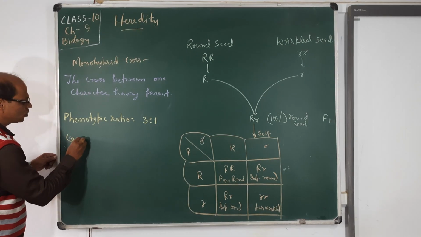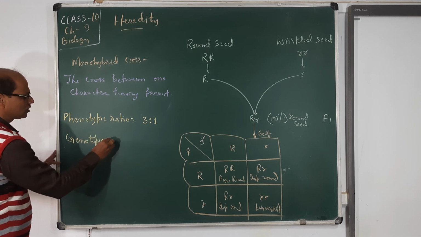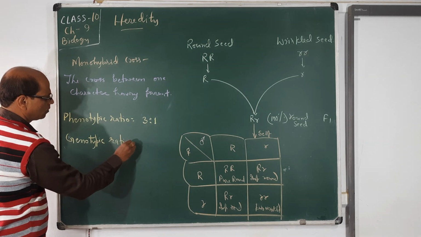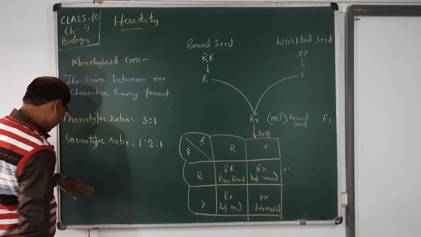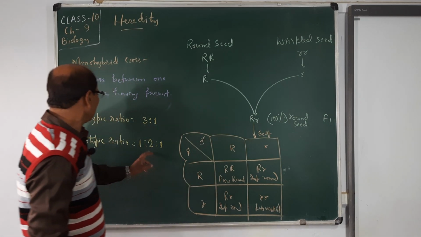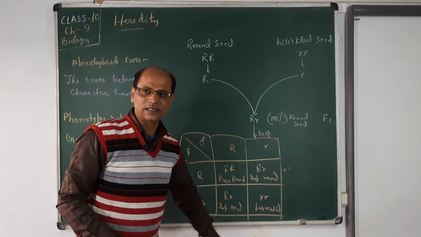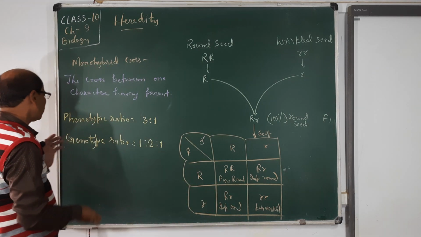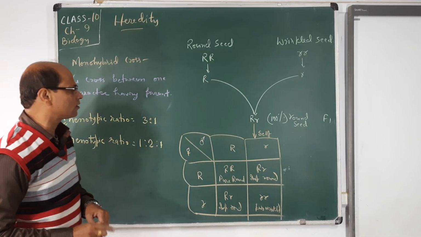But when we see the genotypic ratio, it is 1:2:1. In this one, 1 is pure round, 2 is impure round, and again 1 is pure wrinkled. So this is the way we understood the phenotypic and genotypic ratio of Mendel's monohybrid cross.